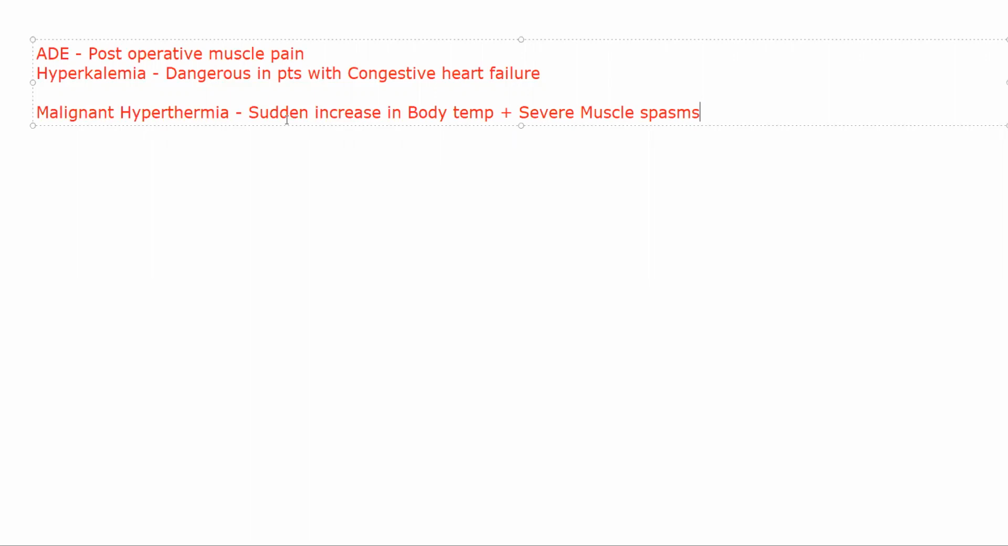At that point of time, what you can do is IV dantrolene can be given. IV dantrolene will act directly against succinylcholine and halothane. It will be a life-saving drug in malignant hyperthermia. It will immediately reverse the effects of both halothane and succinylcholine, wherein you'll be able to stabilize the patient.